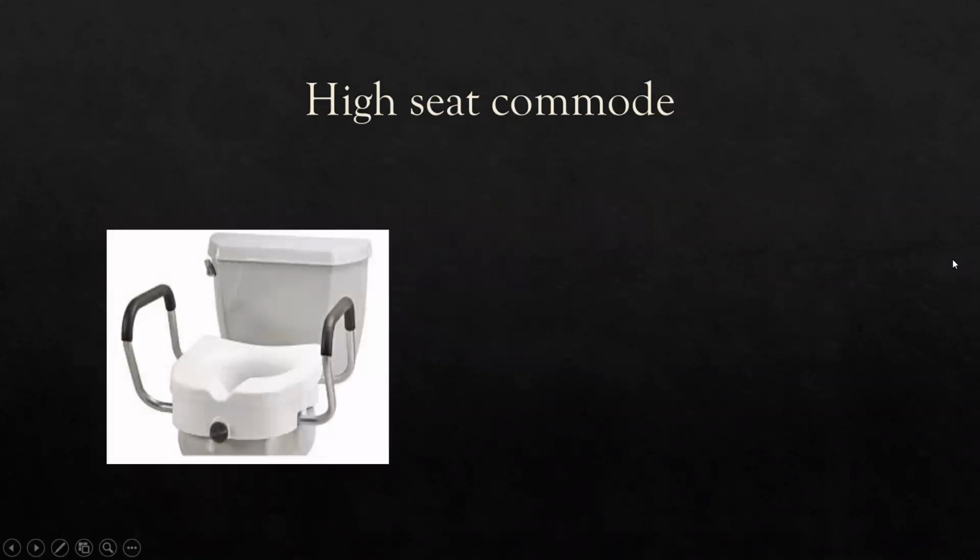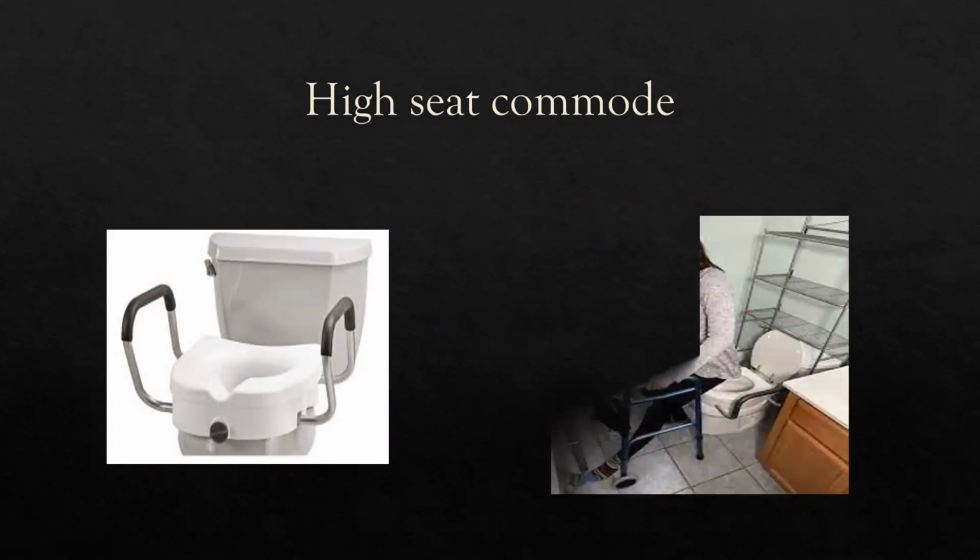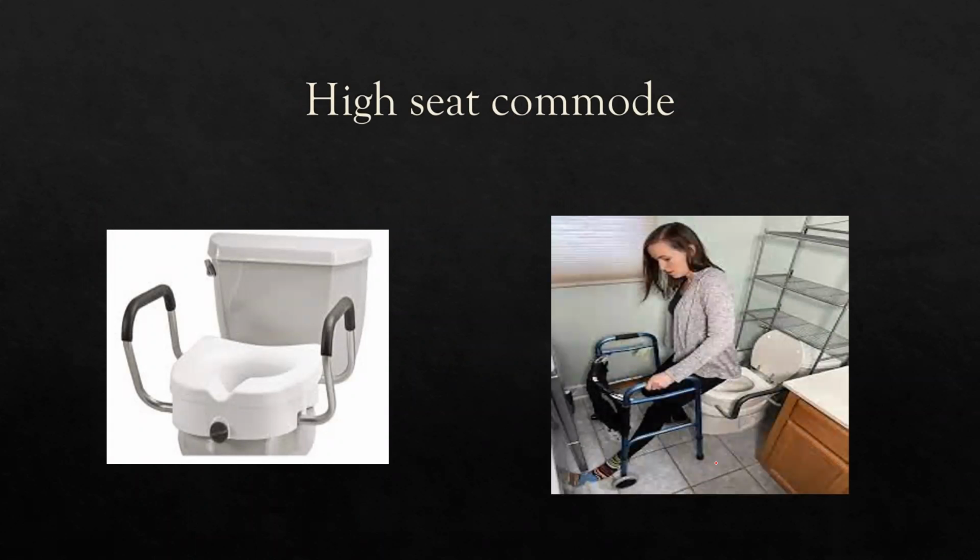So the second option is the high seat commode. How can it be helpful? We can see here the exact picture of the high seat commode and how a patient with a total hip replacement is assisted in his activity of daily living.